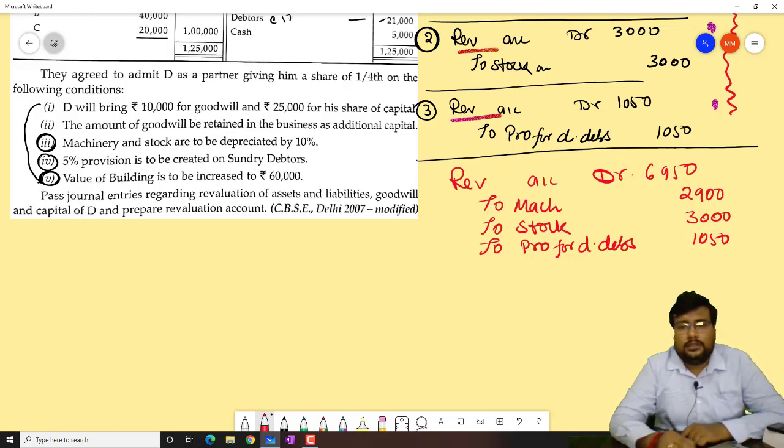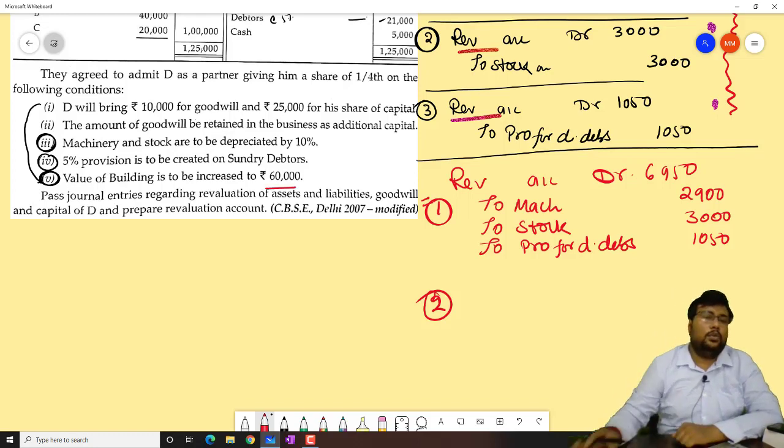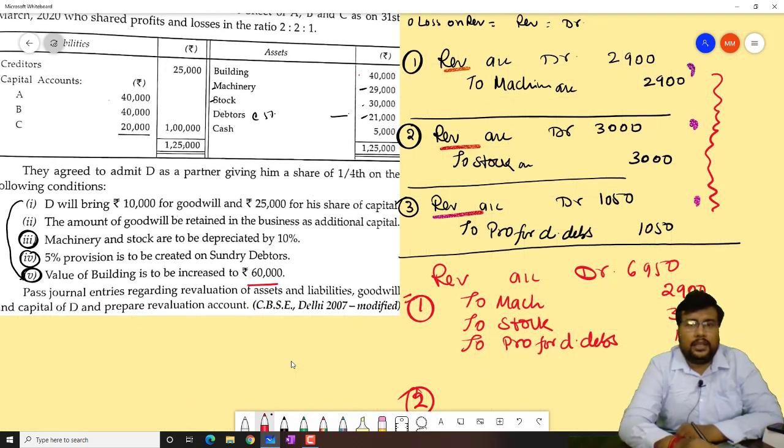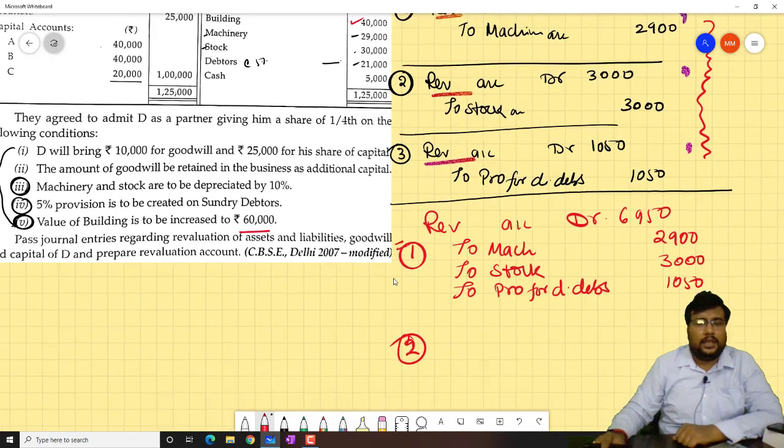Now second entry. That will be considered as the first entry, this will be considered as the second entry. Value of building to be increased to 60,000. What is the old value of building? You see, the old value of building is 40,000. 60,000 minus 40,000, building increased by how much, beta? 20,000.